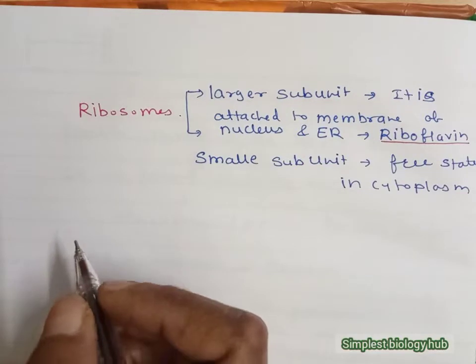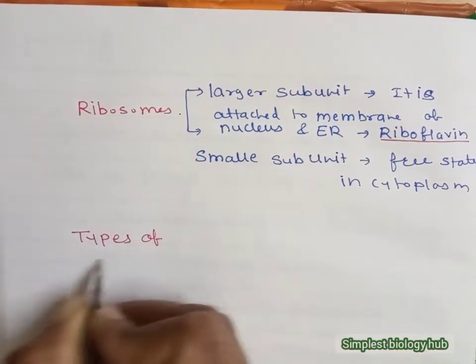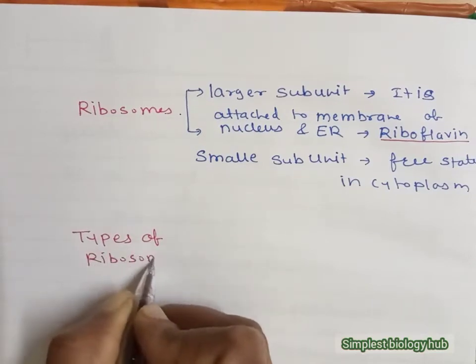Now we talk about the types of ribosomes.